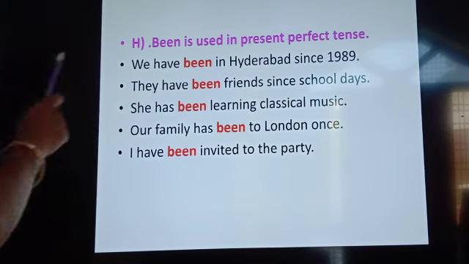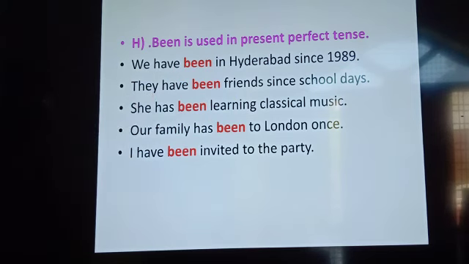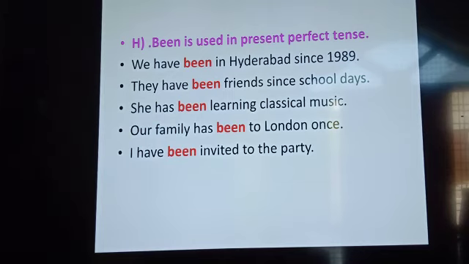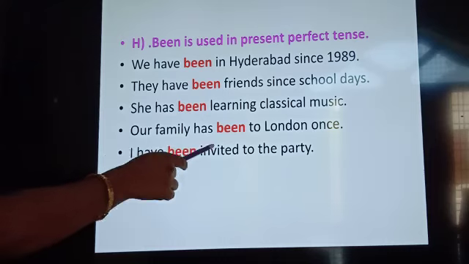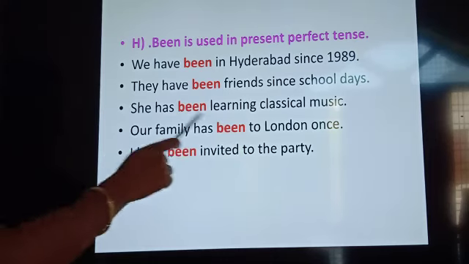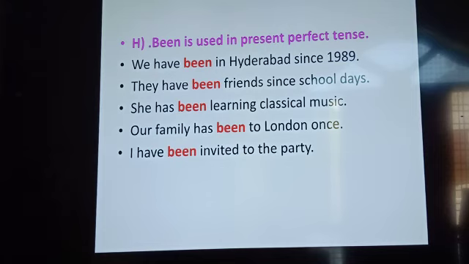They have been friends since school days. She had been learning classical music. Our family has been to London once. I have been invited to the party. So this is how we can use been also.